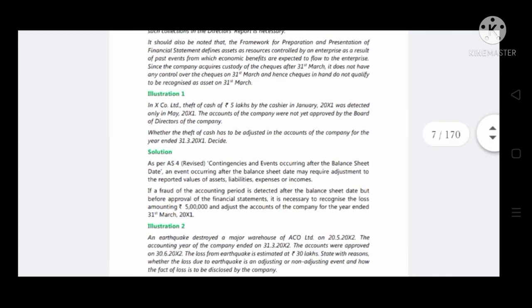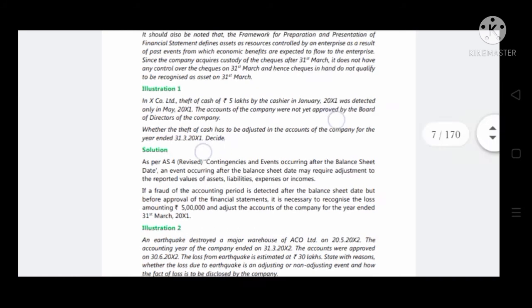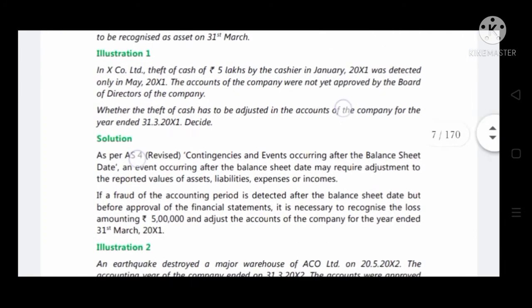Now let's see a few example illustrations given here. Illustration 1. In X Company Limited, theft of cash of rupees 5 lakh by a cashier in January 2011 was detected only in May 2011.